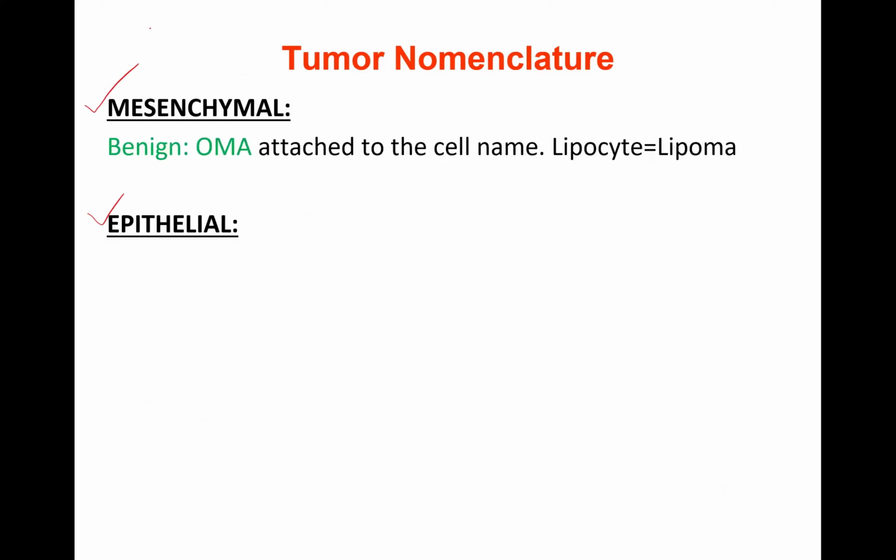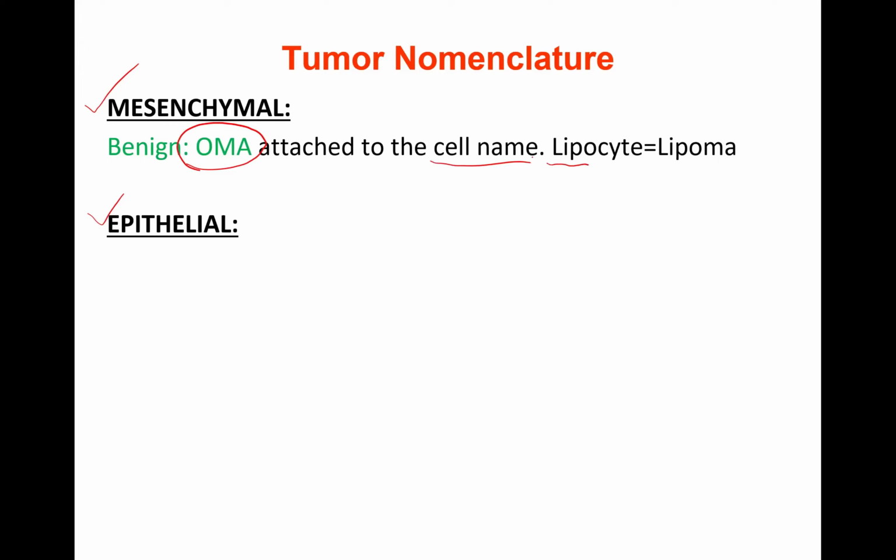Good. So now let's understand nomenclature, how we give names to these tumors, epithelial and mesenchymal. Let's understand mesenchymal first, quite easy. We attach the suffix oma to the cell name. For example, we have lipocytes.